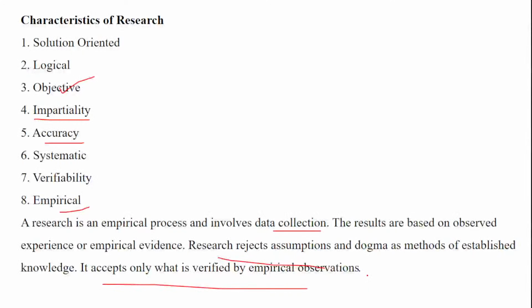Whether the statement is right or wrong, you have to come up with the explanation, or it may be in the form of reason and assertion. Definitely, research rejects assumption or dogma, and it considers only those facts which are verified with the help of various observations.